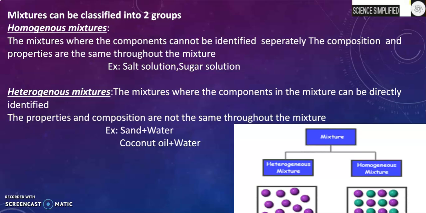In heterogeneous mixtures, the components in the mixture can be directly identified. The properties and composition are not the same throughout the mixture. As you can see in this picture, which I downloaded from the internet, this is a heterogeneous mixture and this is a homogeneous mixture. Let's talk about these examples of homogeneous mixtures and heterogeneous mixtures. If you have a notebook, please note this down because it will be coming for your exams.